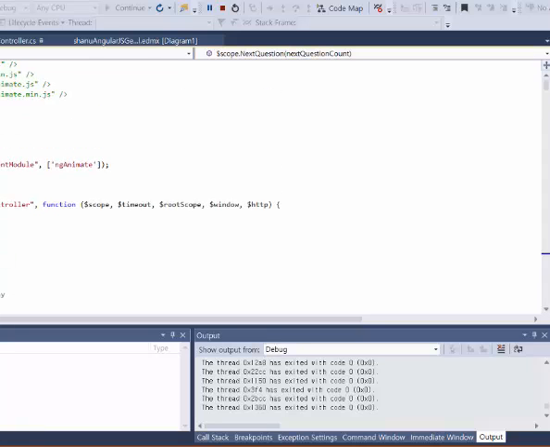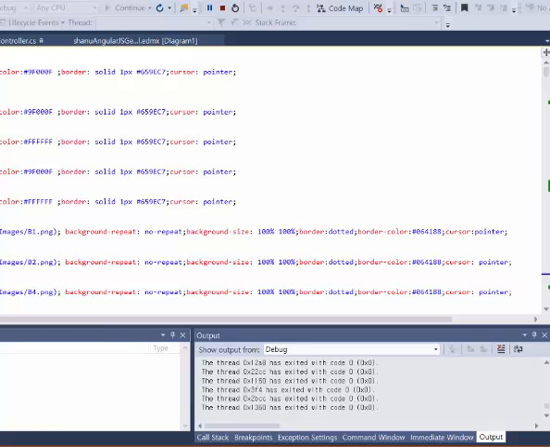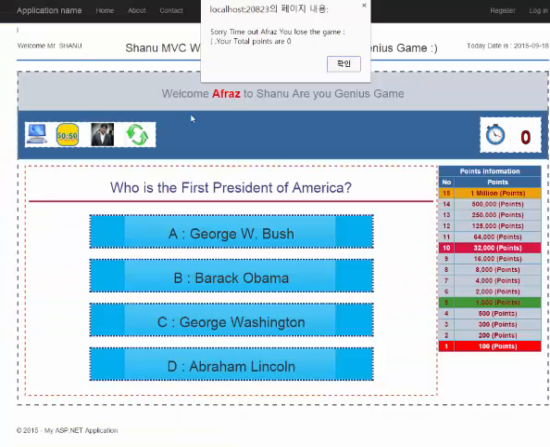Next, in the controller, what I have done is first I create the controller. In the controller I have declared all the local variables which need to be used. Next is the start game. Here in the design I have done all these HTML designs, and first is the default.